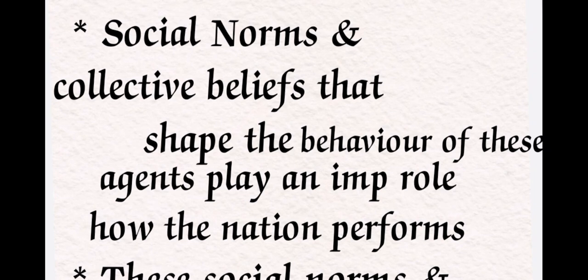So collective beliefs and social norms are very important. On the basis of social norms and collective beliefs, the behavior of those agents is shaped, and those agents can play an important role for the nation. How the nation performs depends on the agents, and those agents are shaped by the social norms and collective beliefs of the people.